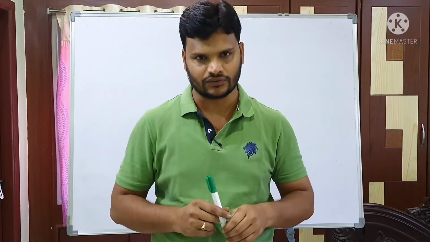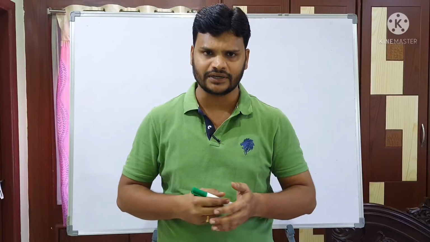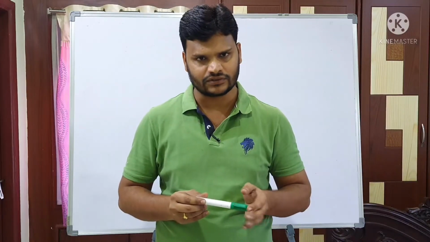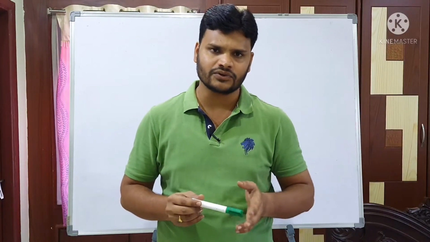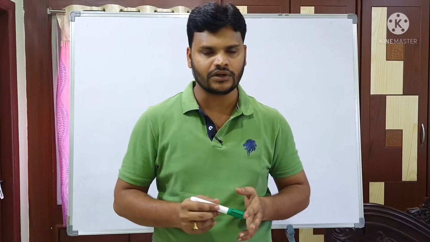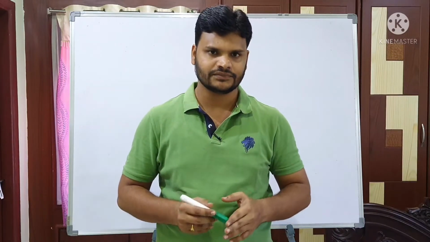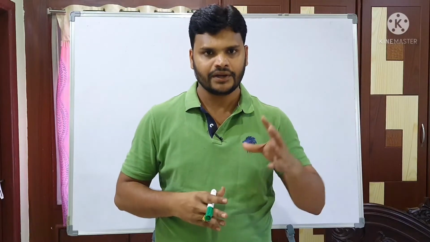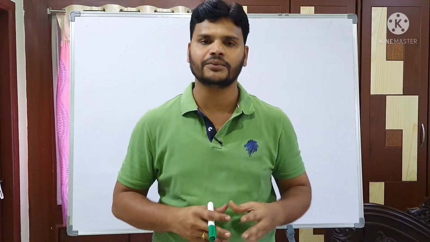Electrons are of two types. First, bonding electrons, and second, non-bonding electrons. Bonding electrons are nothing but sigma electrons and pi electrons. All single bond compounds have sigma electrons. Compounds containing double or triple bonds have pi bonds. Everybody knows non-bonding electrons are nothing but lone pairs. Is it clear, my dear students?